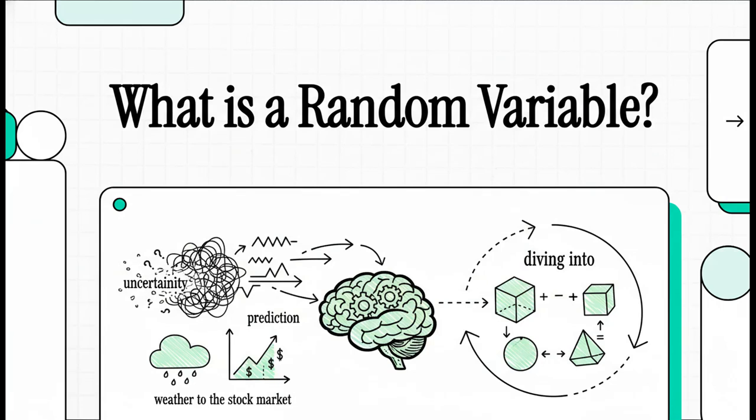You ever wonder how we predict things that seem, well, completely unpredictable? I mean, think about it. The stock market, the weather, our world is just full of uncertainty. It feels kind of chaotic, totally random. But what if I told you there was a way to find some beautiful mathematical order in all that chaos? Well, that's exactly what we're diving into today.